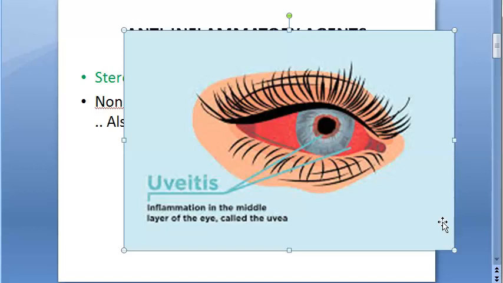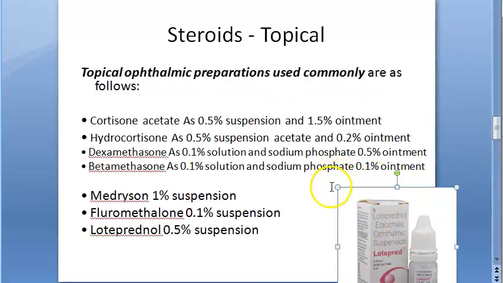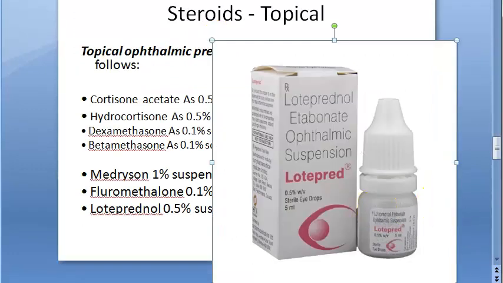So I went to the doctor, and the doctor prescribed me this loteprednol. Wait, I'll show you that bottle. Along with this, she has given me other things like antihistamines and some artificial tears.